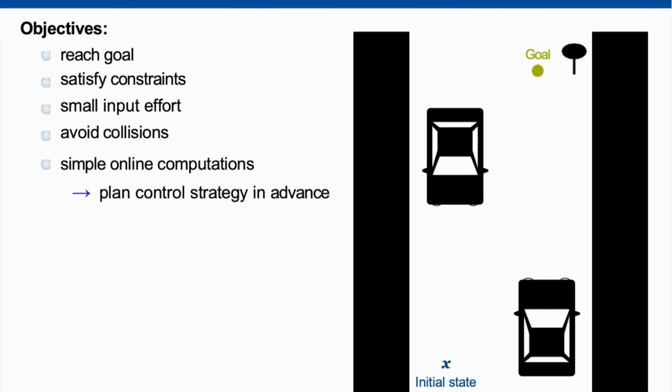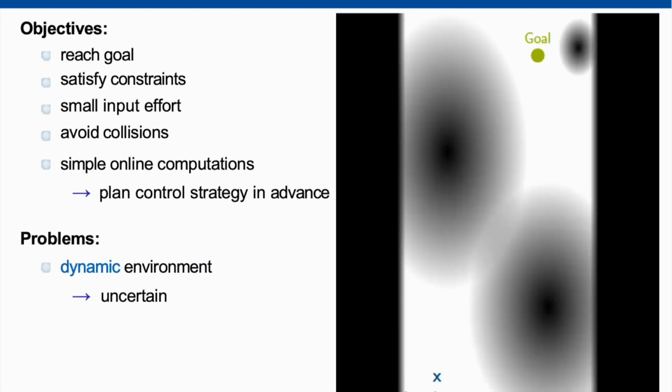Given a set of initial states and a goal state, we wish to compute a set of sequential solutions that will allow the Evo vehicle to reach the goal while satisfying the system dynamic constraints, minimizing the control effort, and avoiding collisions. However, in a real scenario, a solution for this problem could be non-trivial given the implicit uncertainties from a dynamic environment that could increase the complexity of the problem.